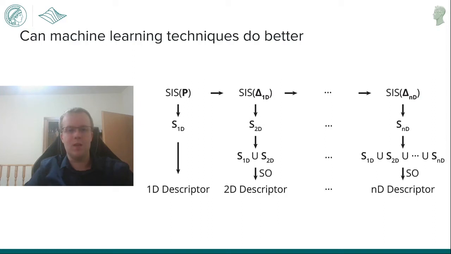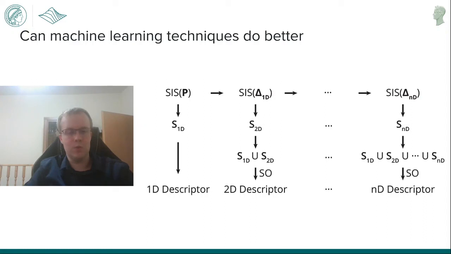It does this by first calculating the correlation between all your features with the target property and storing the highest correlated features in a subspace known as S1D. From here, you can trivially calculate the best 1D descriptor by taking the highest, most correlated feature. From here, you can then calculate the residual from this 1D model and use that to see which features now correlate with that residual.